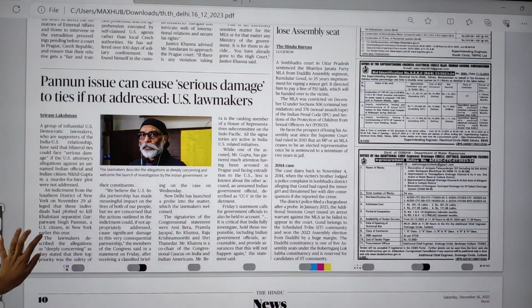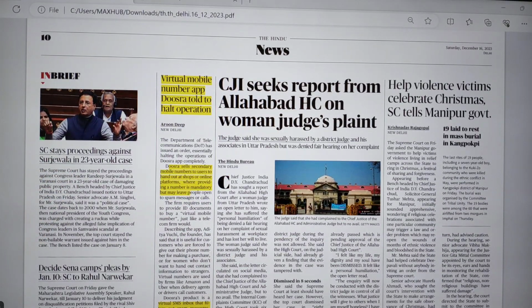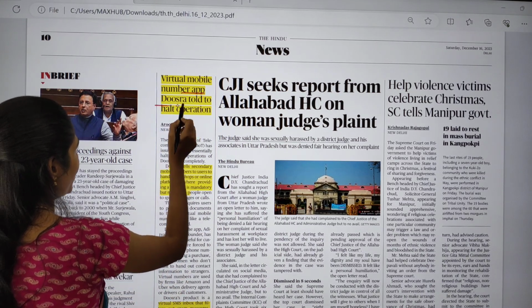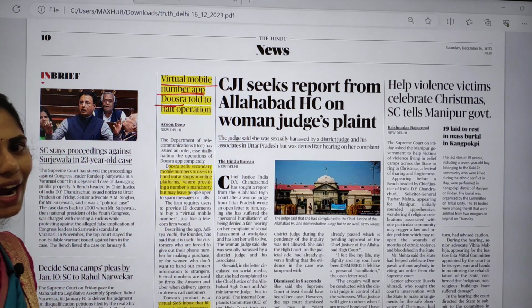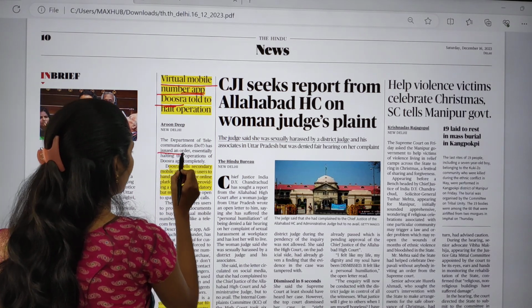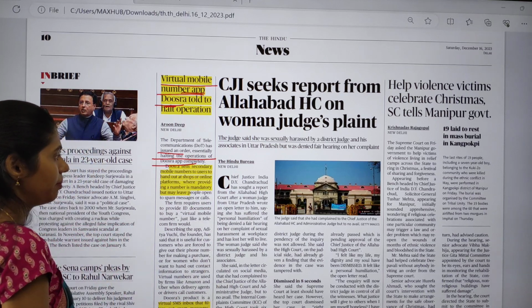See, most of the articles are political articles. Yeah, here you can see one interesting article about Dusra. Dusra is a virtual mobile number app. Now the Department of Telecommunication, that is DOT, has issued an order essentially halting the operation of this Dusra app completely.